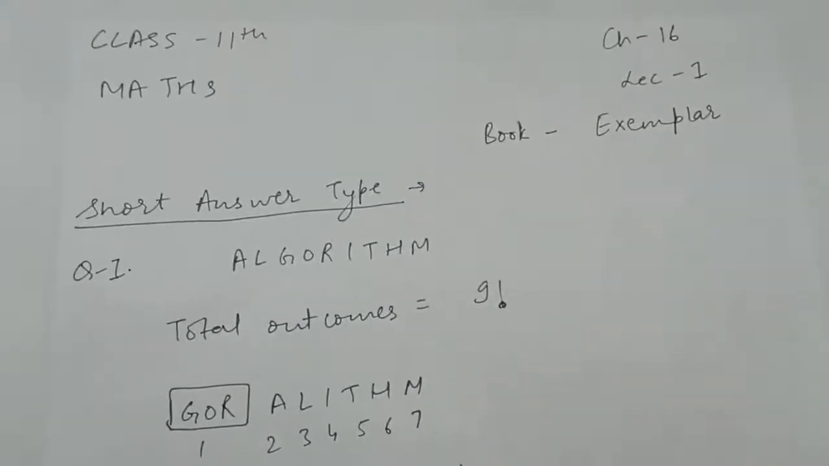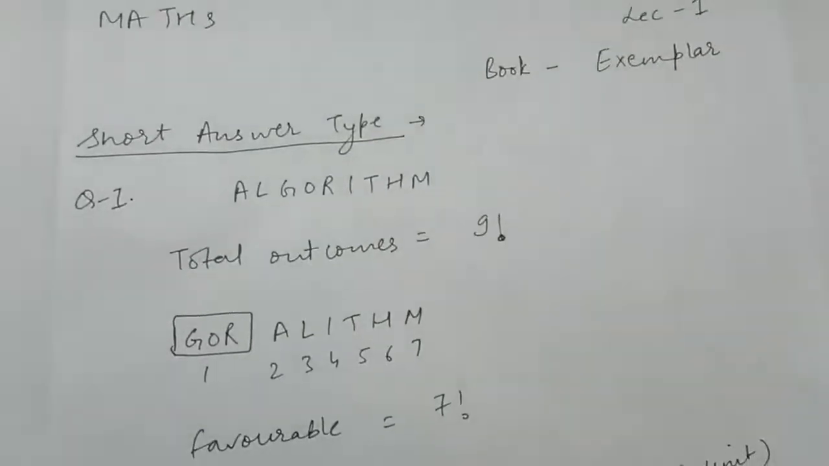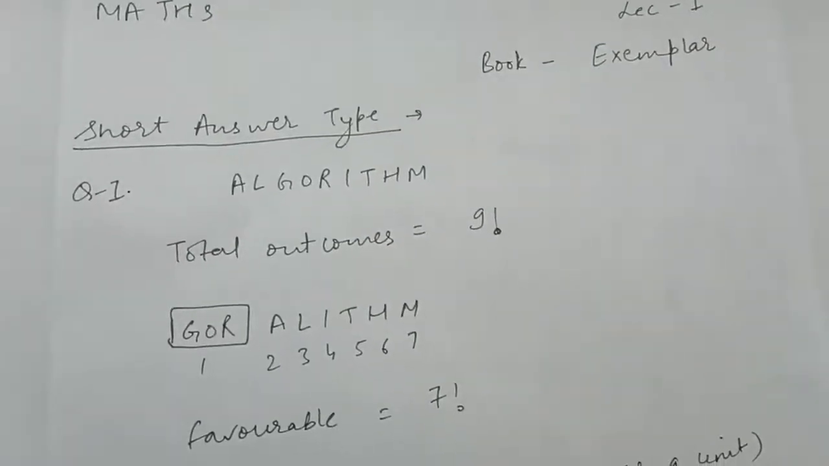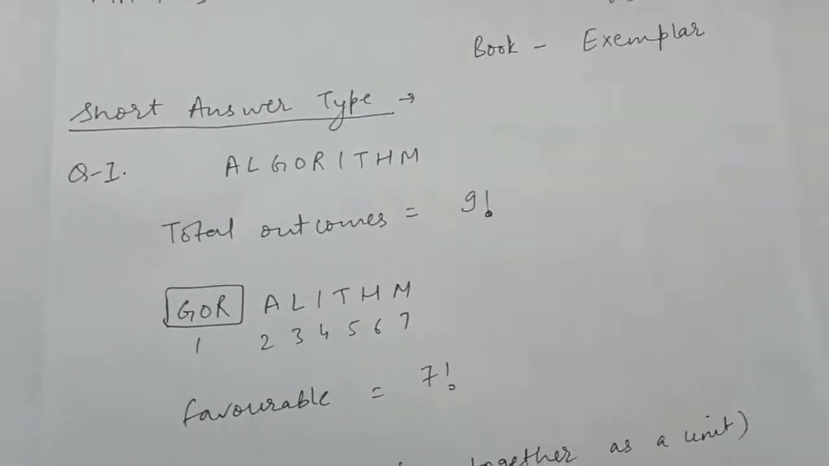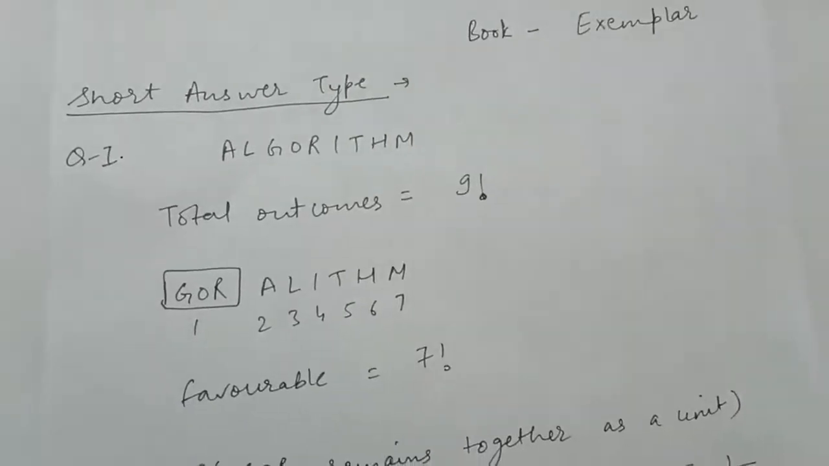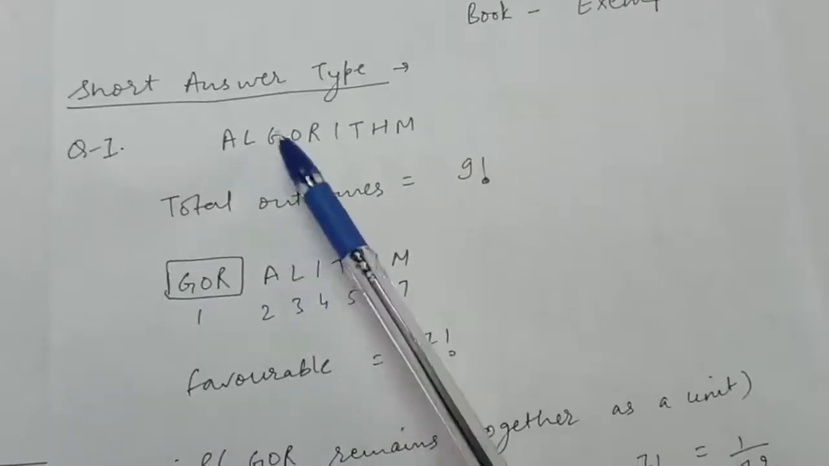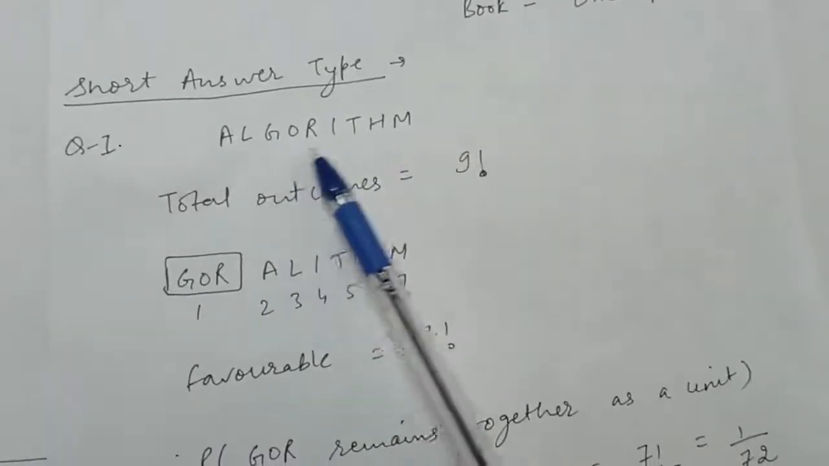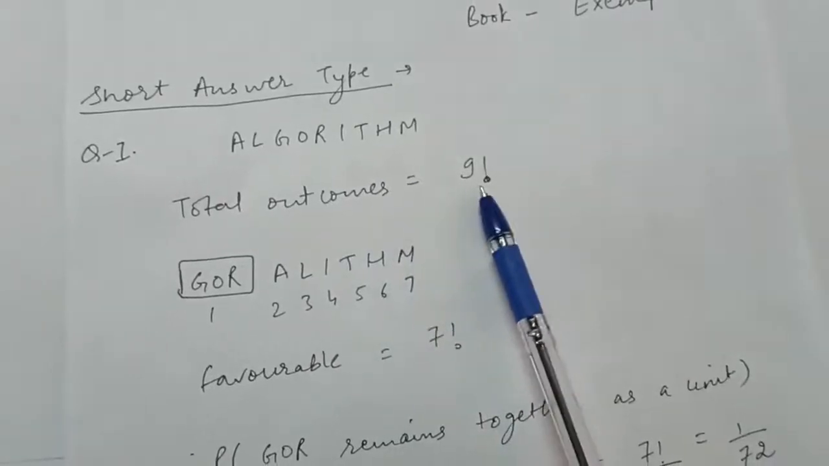So the first question is: if the letters of the word ALGORITHM are arranged at random in a row, what is the probability that the letters GOR must remain together as a unit? First of all, we will find the total outcomes. The word given to us is ALGORITHM. It contains 9 letters, and because all the letters are different, the total outcomes is 9 factorial.